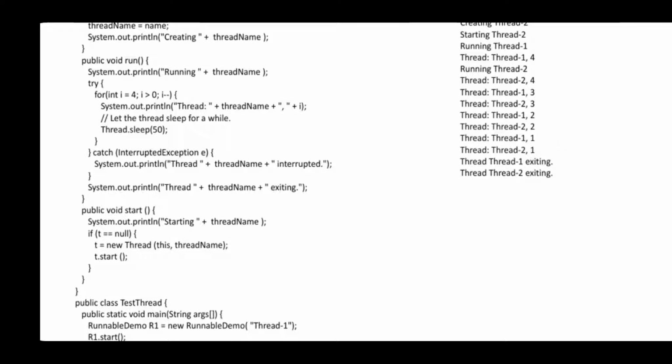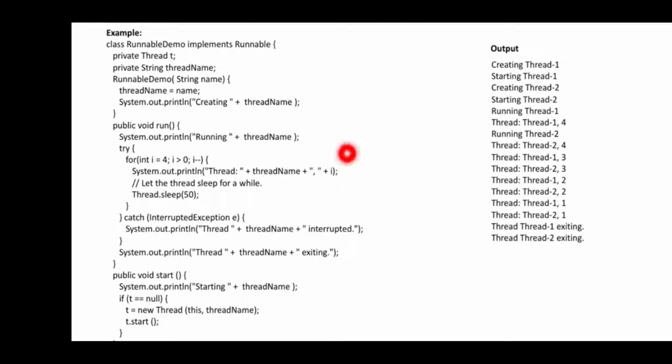Okay, so what are you going to use here? We'll have the statement class RunnableDemo implements Runnable. RunnableDemo will call an interface called Runnable. Private Thread t. Thread is a class name which is going to create a keyword t as information. Private means you are going to use it within the function call. You are not going to access it anywhere outside the class.